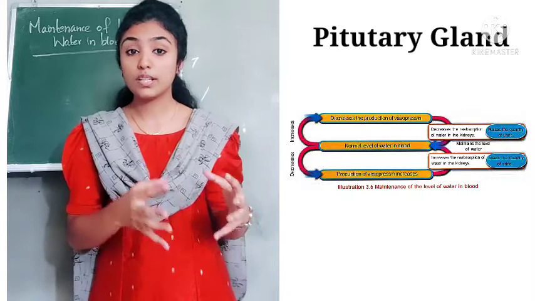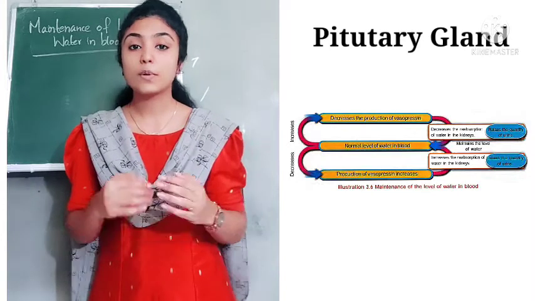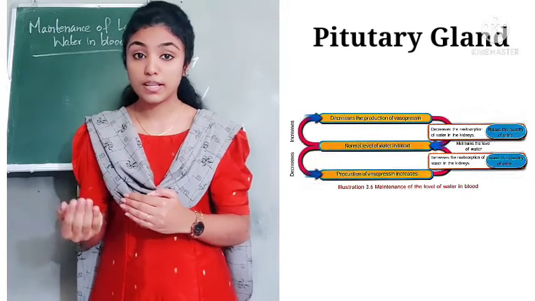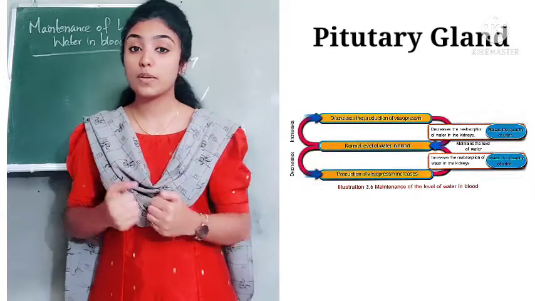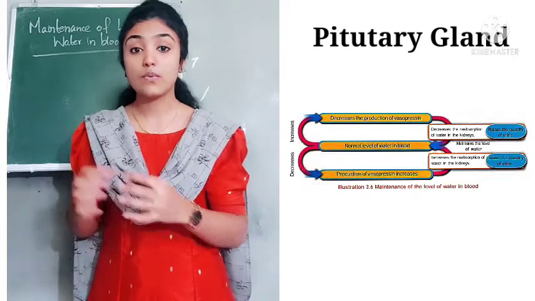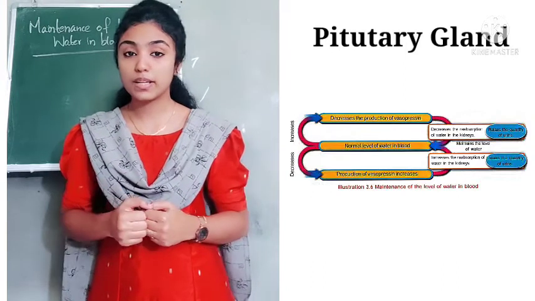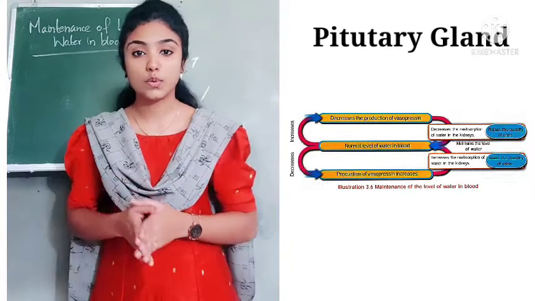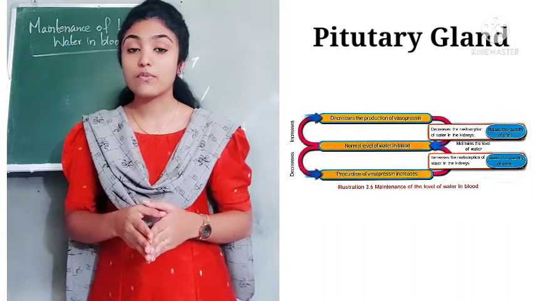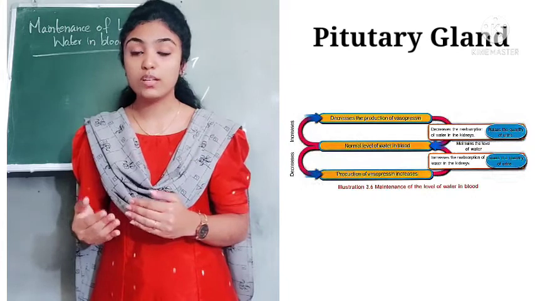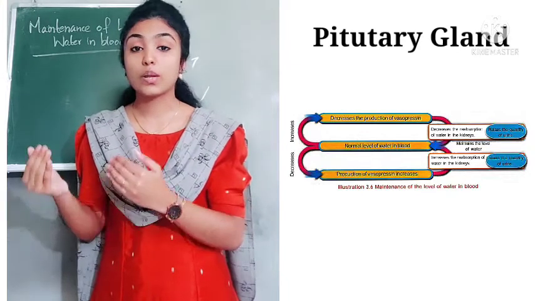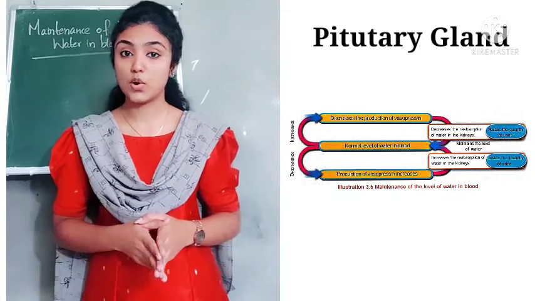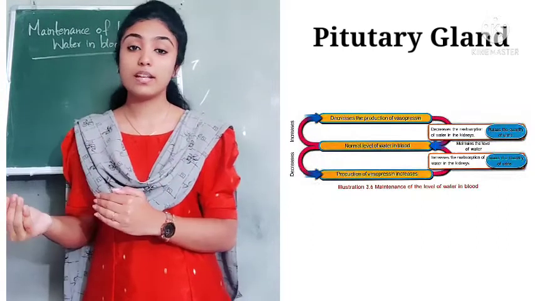So if the water content in our body is less, the production of vasopressin increases. Production of vasopressin increases for reabsorbing water from kidney. So when reabsorption of water from kidney takes place, what happens? It reduces the quantity of urine. So this is the reason why we are having less quantity of urine during summer season.